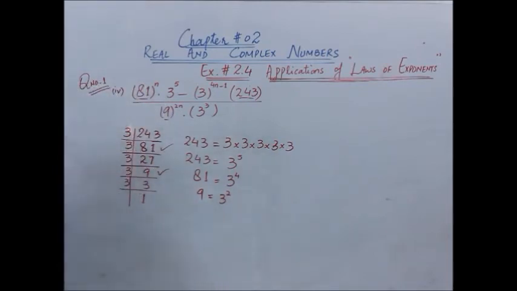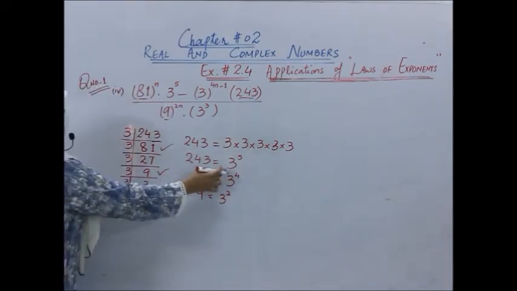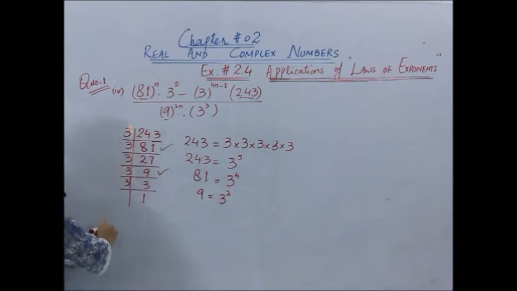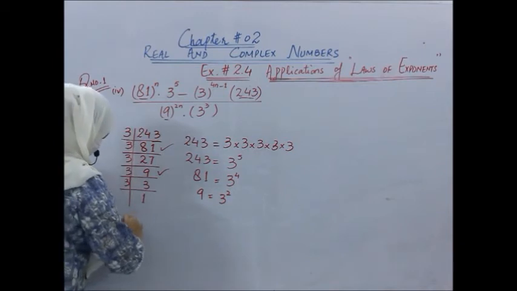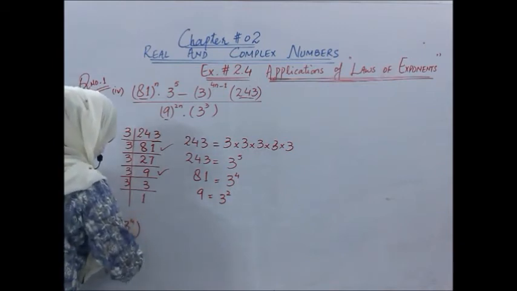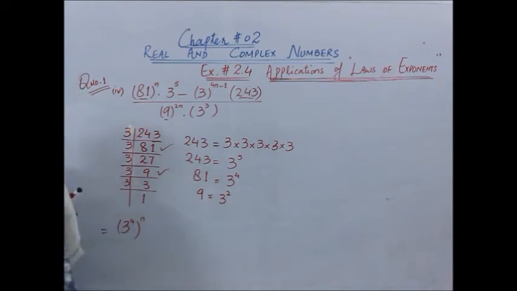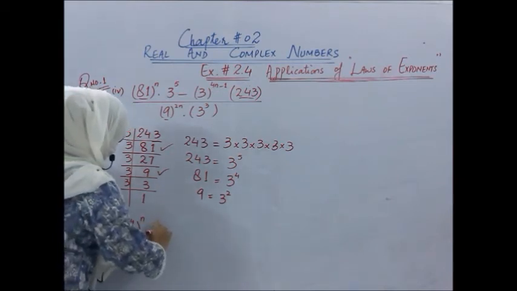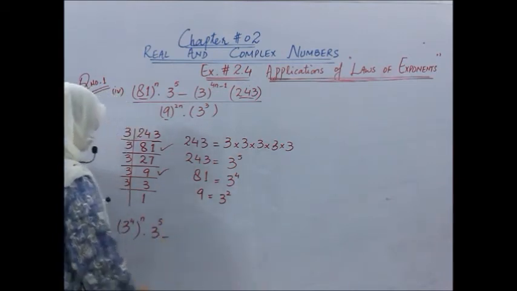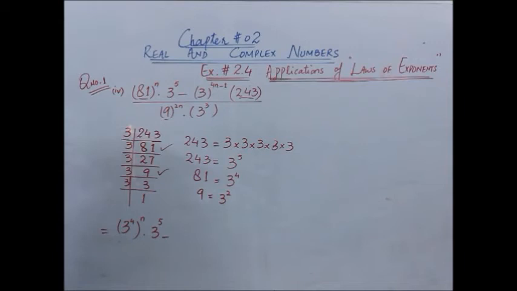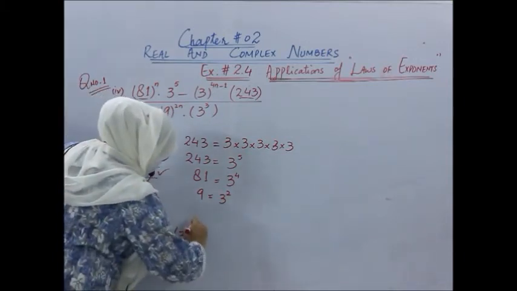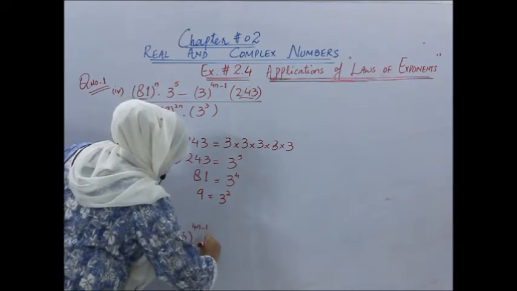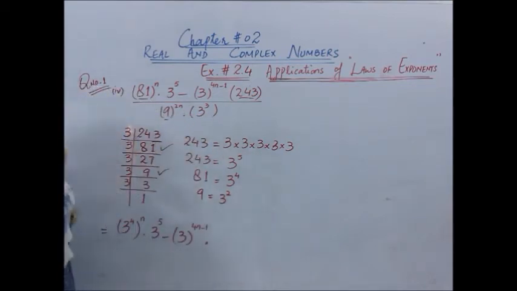Now here we will replace these values with their exponent powers. So 81 power n could be written as 3 power 4 whole power n into 3 power 5 minus 3 power 4n minus 1, and then 243 could be written as 3 power 5.